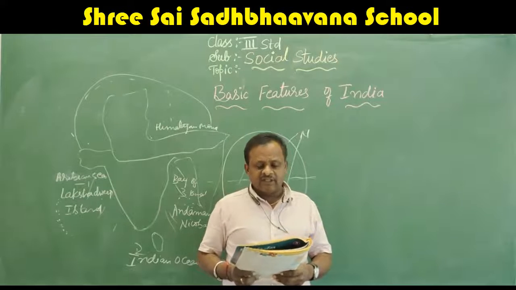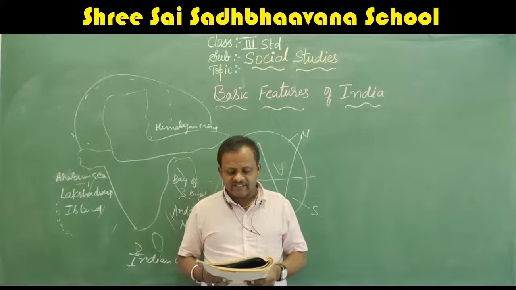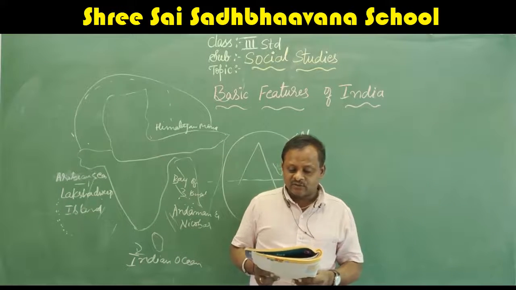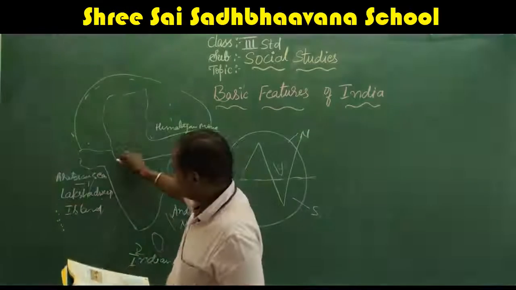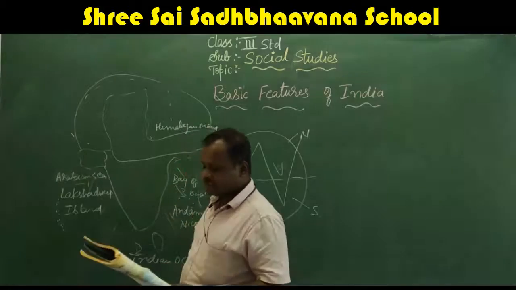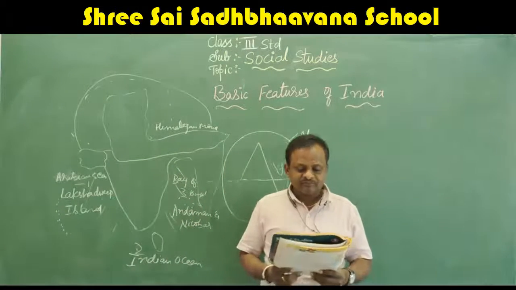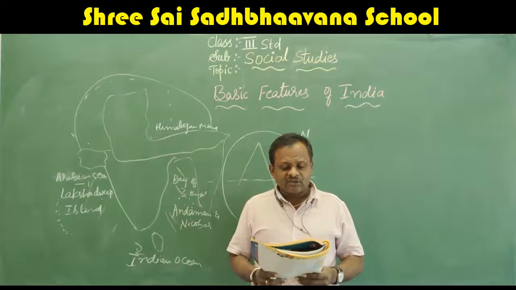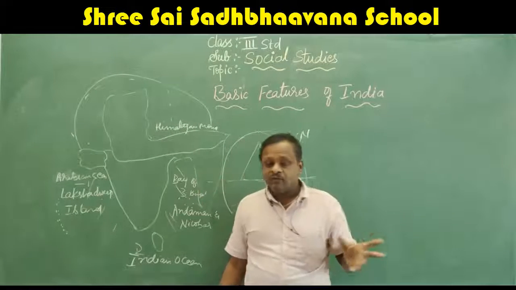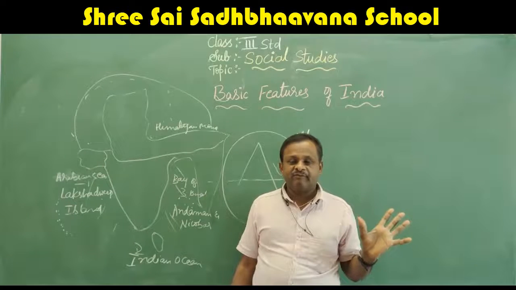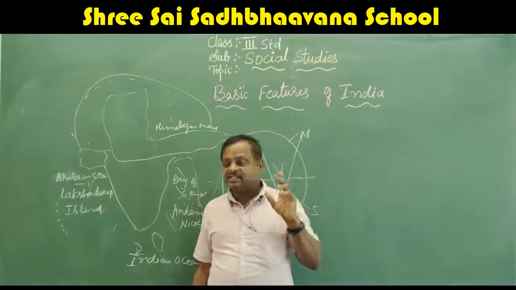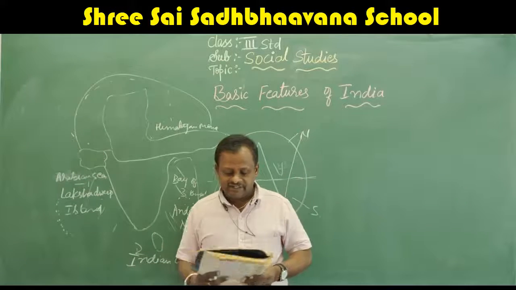Next, come to the Thar Desert. The Thar Desert, also known as the Great Indian Desert, lies in the northwest region of India, to the south of the Ganga Plain. When you come south of this Ganga Plain, the Thar Desert is there. This portion is the Thar Desert, in Gujarat. It is also known as the Great Indian Desert because in India, it is the only biggest desert we have.